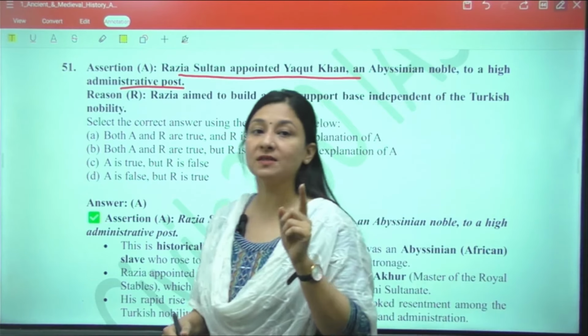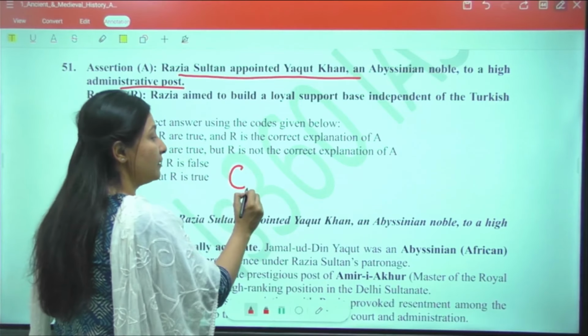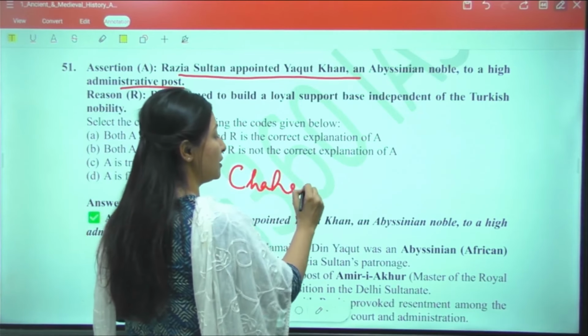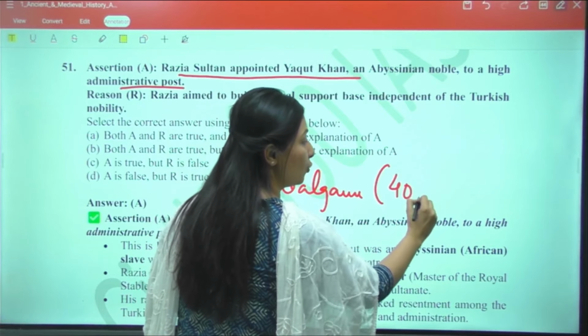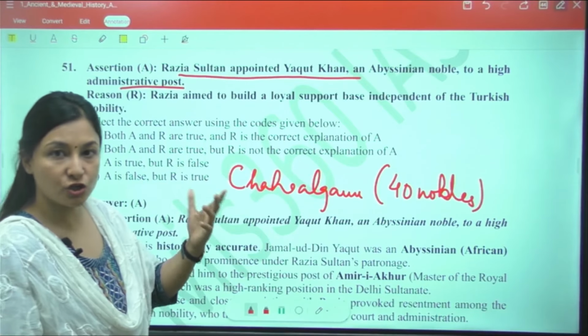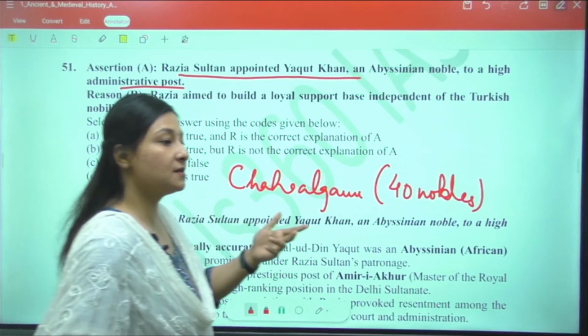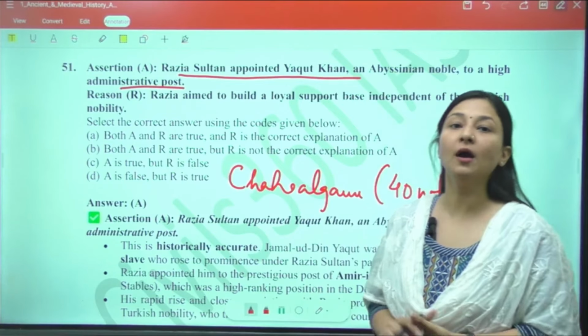Now, it was basically Iltutmish who had started Chahalgani, or the group of 40 nobles, and these nobles were of Turkish origin, right? They were considered men of high aristocratic blood or purity.